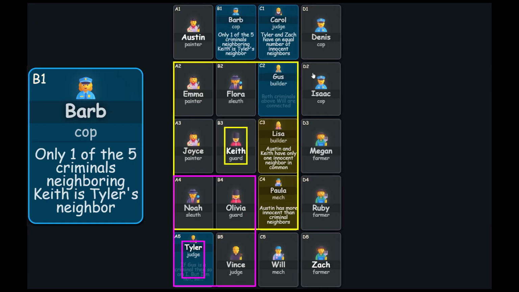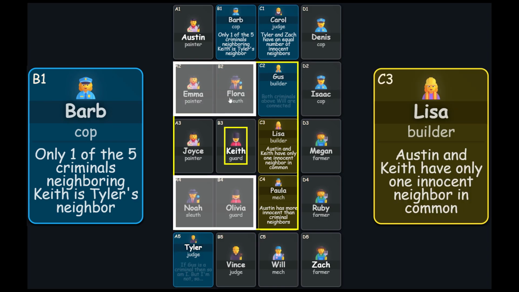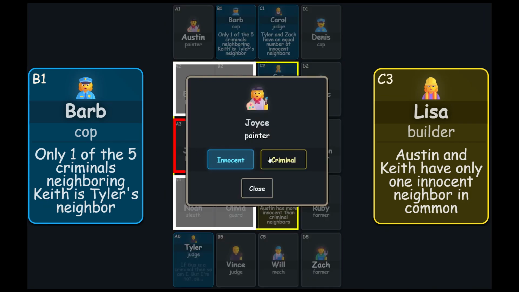Only one of the 5 criminals neighboring Keith is Tyler's neighbor, so either Noah or Olivia must be a criminal. Remember that there's one criminal among these two as well. That's 4 out of 5 criminals neighboring Keith, so the only remaining neighbor must be a criminal.